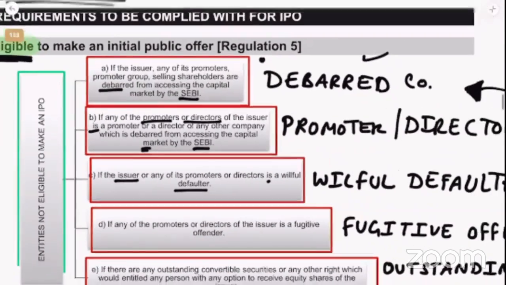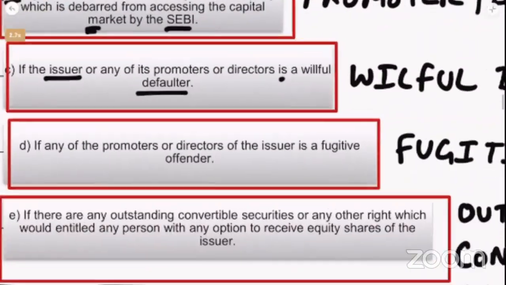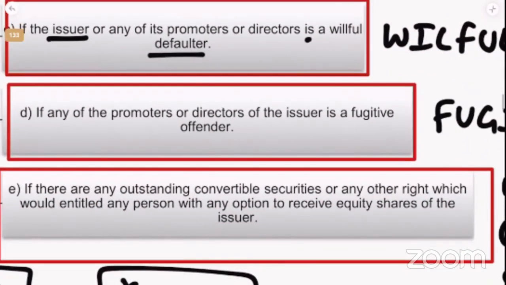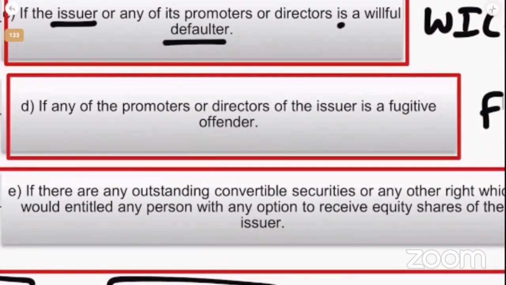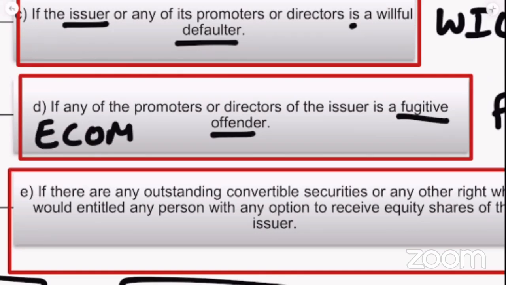So a debarred company, or two companies where one company is debarred and directors are common, then willful defaulter. Then, as you can see here, if any promoter or director of the issuer is a fugitive offender, like economic offenders Mehul Choksi and Nirav Modi, correct? They are all economic offenders, fugitive offenders.